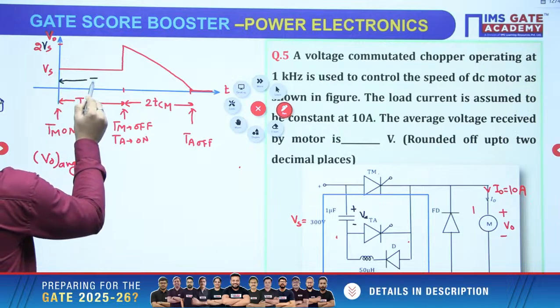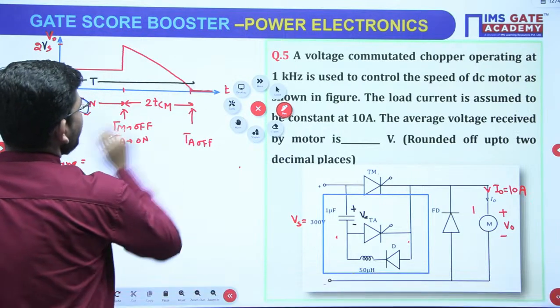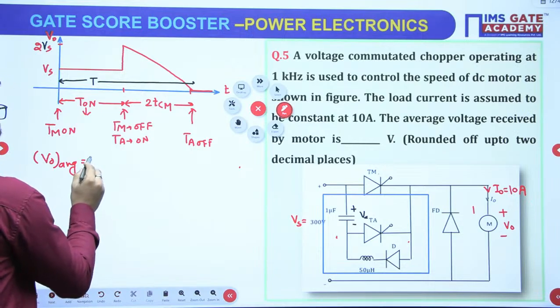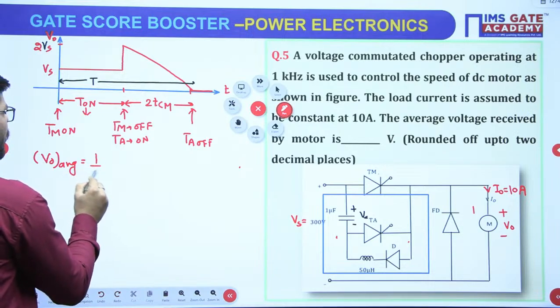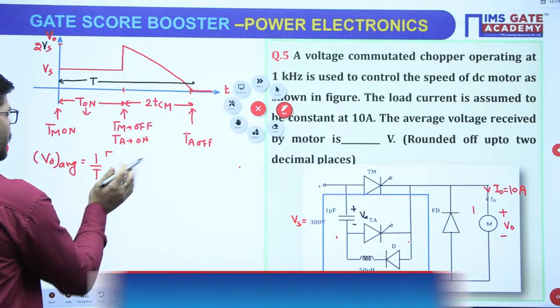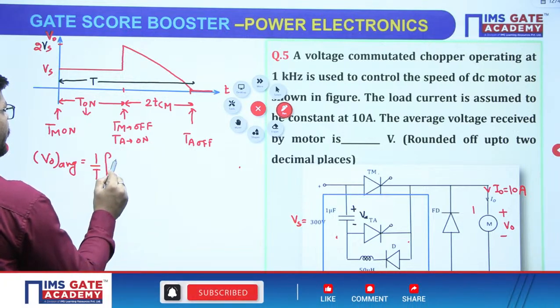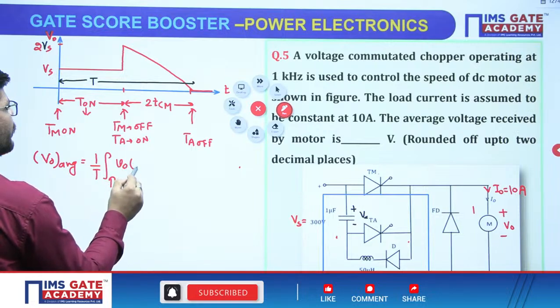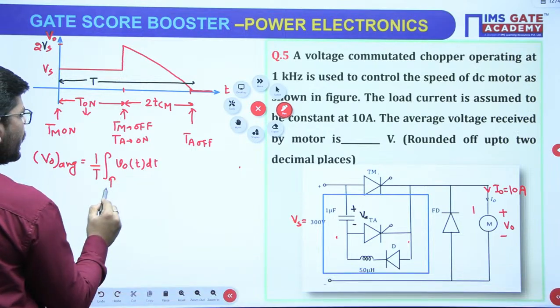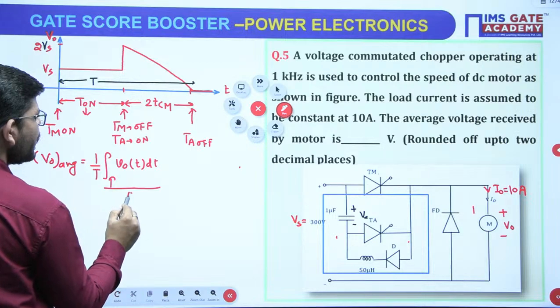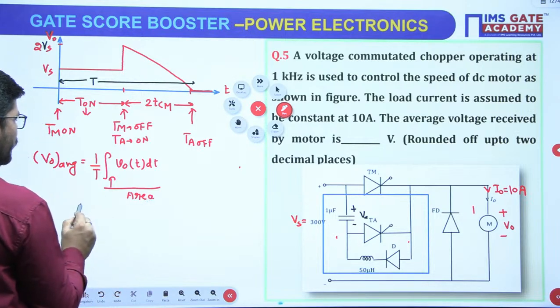The time that you have is the total time, right? So V naught average will be 1 upon T, okay. How to calculate average voltage? 1 upon T, within the time period you will integrate V naught dt, okay, and this is nothing but the area. So we have to calculate this area.